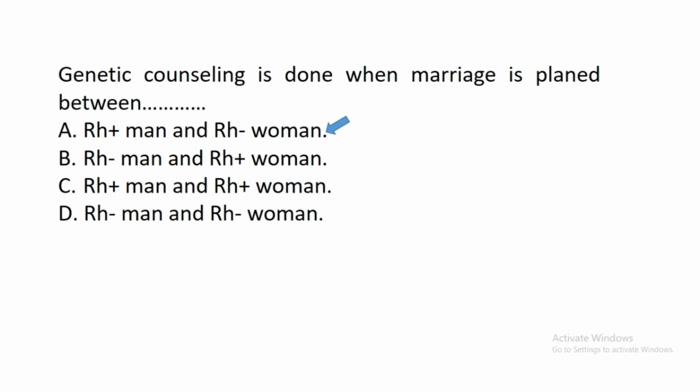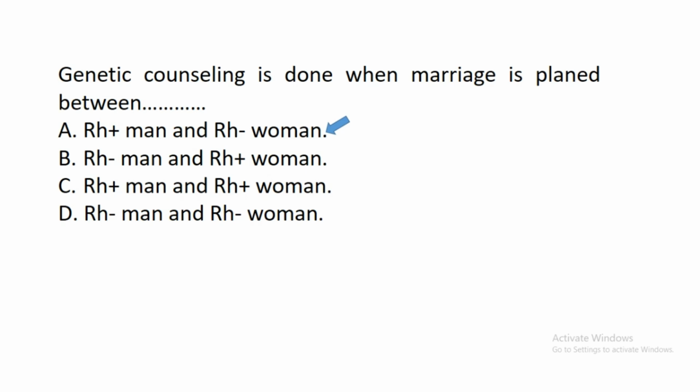In this process, the red blood cells of the baby can be destroyed, and this can lead to the death of the baby in the womb. That's why when a man is rhesus positive and wants to marry a woman that is rhesus negative, these two people will need the attention of a scientist, mainly a medical scientist, to give them counseling on what to do with respect to this condition.